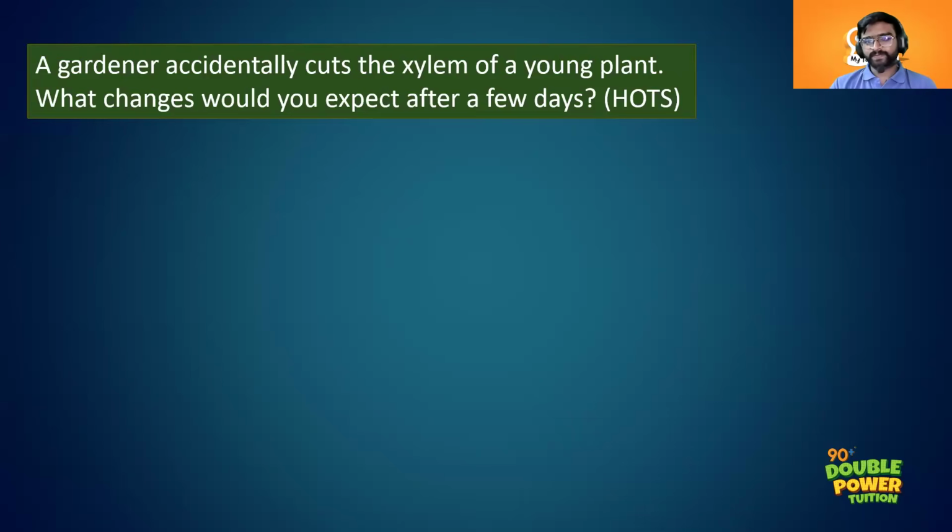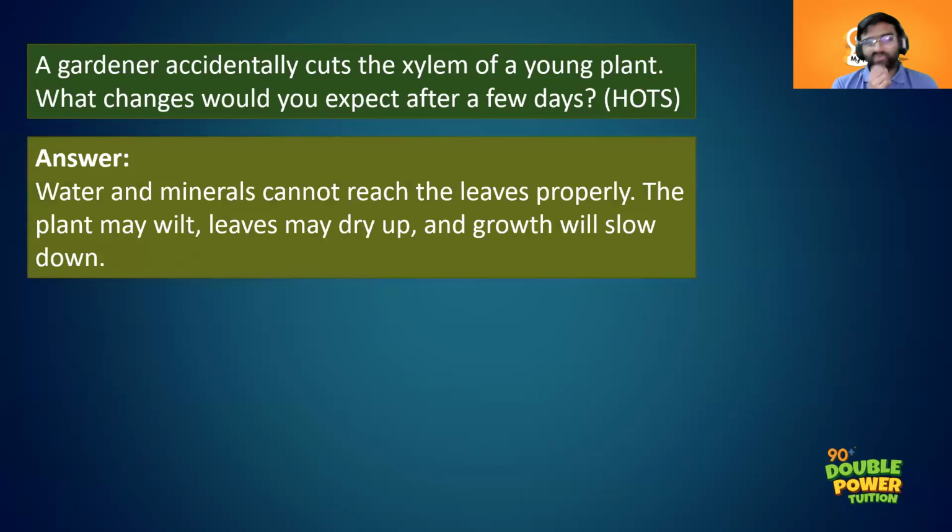Completed? Done. Can you read out your answer? If he accidentally cuts the xylem, then after a few days the roots would dry up and the plant would eventually die as food would not get transported in the plant. Not food, xylem. So water, right? Water will not reach the plants. Very good. So water, that is the answer. You should be very careful. If you write food, the answer is wrong, right?